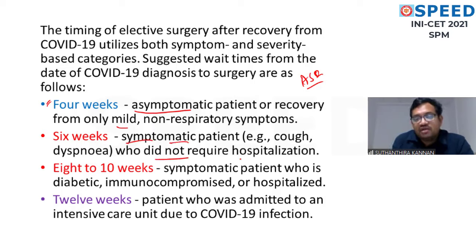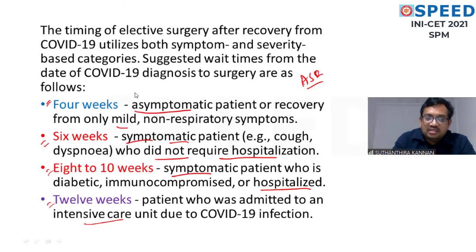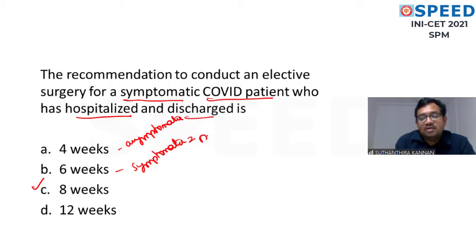Symptomatic patients who didn't require hospitalization, read the point very clearly, students, it is 6 weeks. Symptomatic patients who are hospitalized, 8 to 10 weeks. Intensive care, 12 weeks. Read the question properly: symptomatic and hospitalized, the answer is 8 weeks. What is 6 weeks? Symptomatic, not hospitalized. 12 weeks, ICU care. 4 weeks, asymptomatic patients. I am repeating again: 4 weeks is for asymptomatic, and 6 weeks is for symptomatic and non-hospitalized.